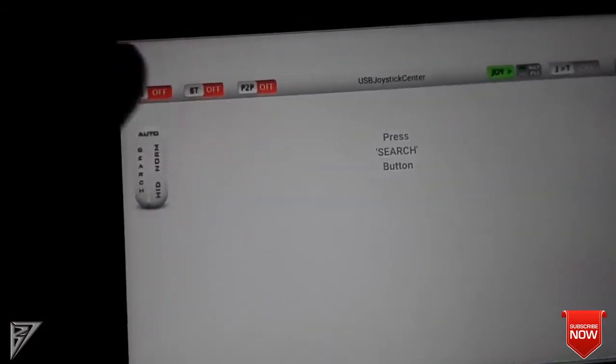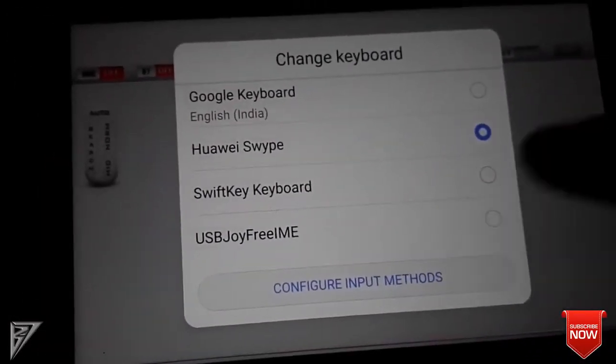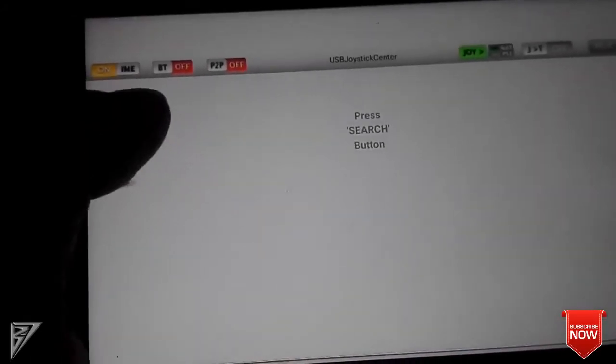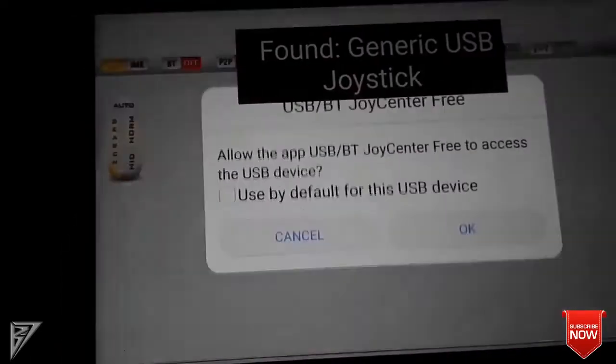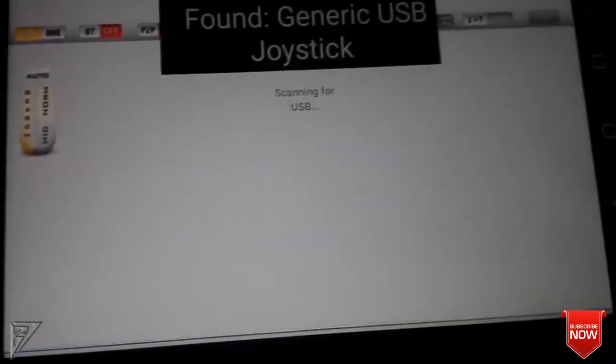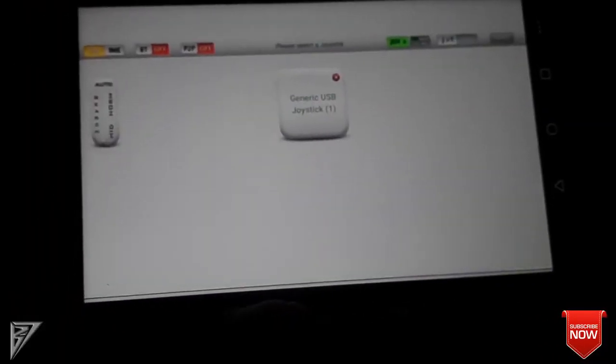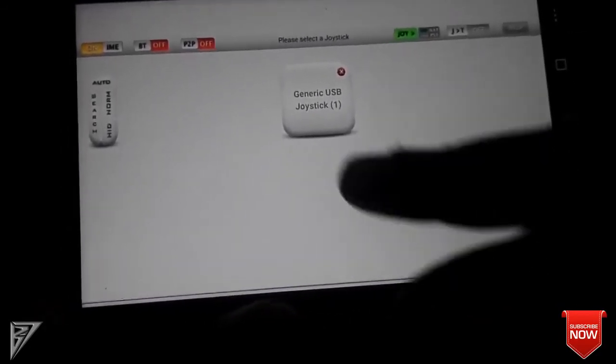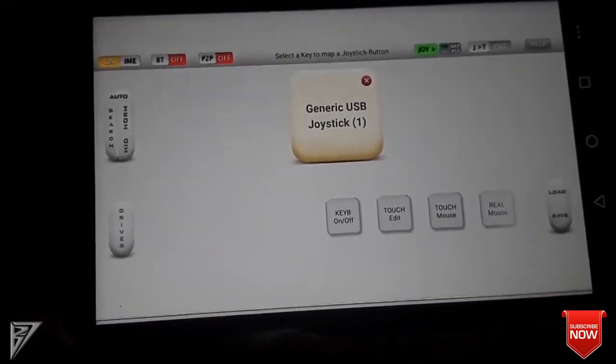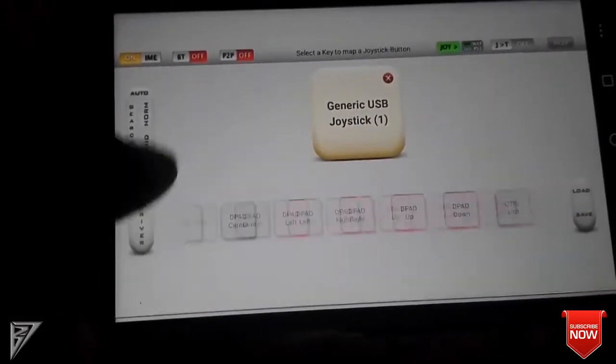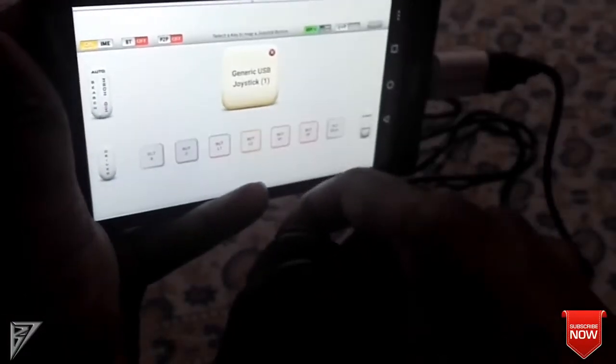Click on the app you have downloaded, and in the top left corner enable the icon by clicking it. Select USB and the device will scan for USB devices. Click on OK and you will get a generic joystick disabled icon. Just click on it to enable it. You will find some keys which were assigned by default. Moreover, 4 to 5 keys are assigned to L1, L2, R1, R2 in the gamepad.